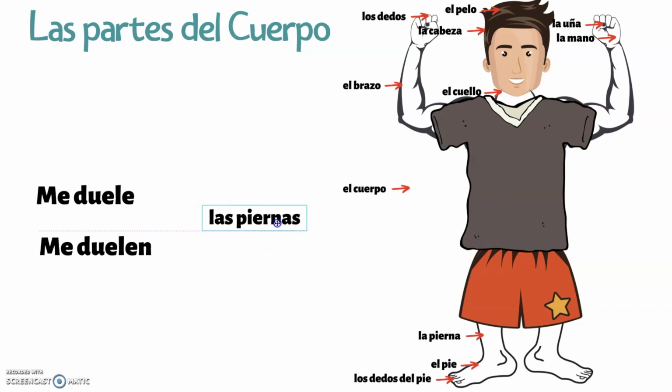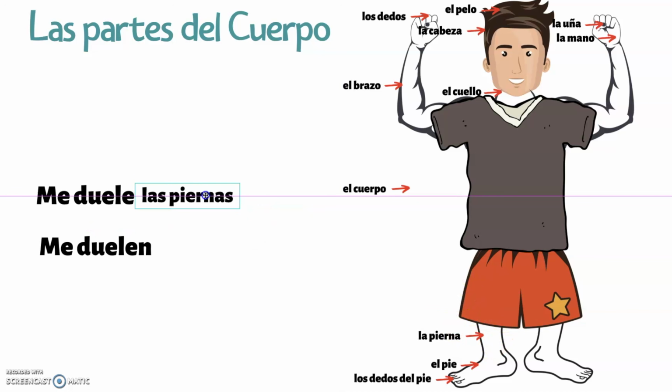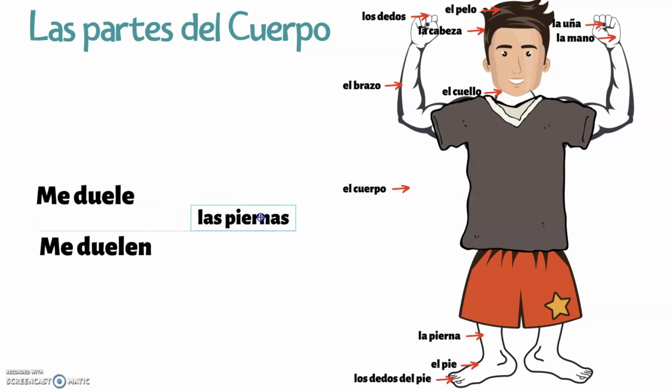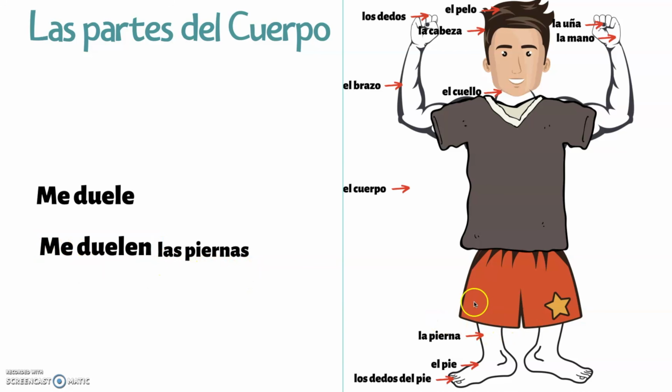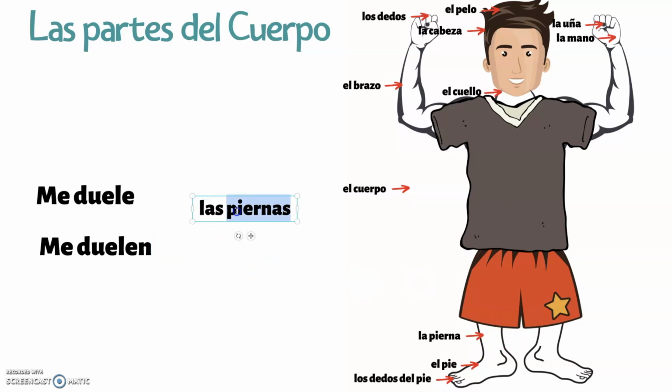Las piernas. ¿Me duele las piernas or me duelen las piernas? Excelente. Me duelen las piernas. Perfecto.